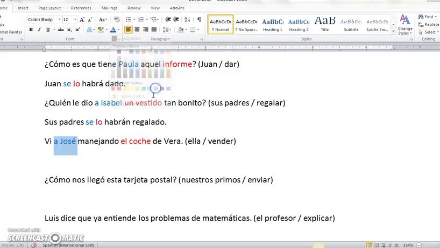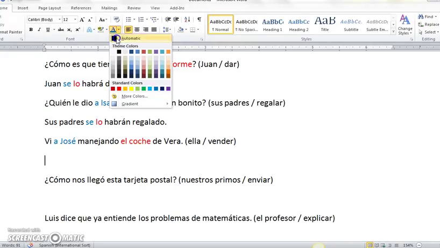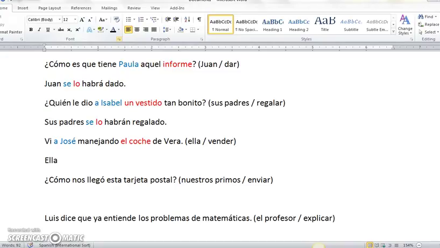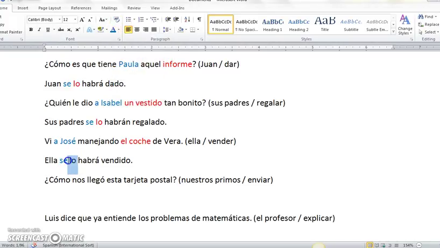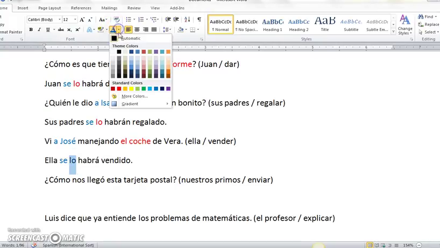So how would I say that in Spanish? Ella se lo habrá vendido. So we have our se representing José. We have our lo replacing coche.